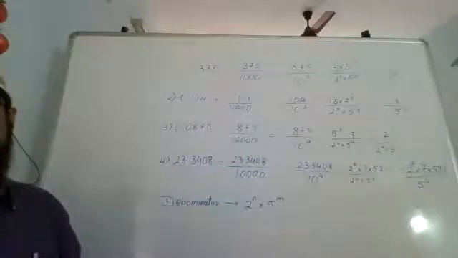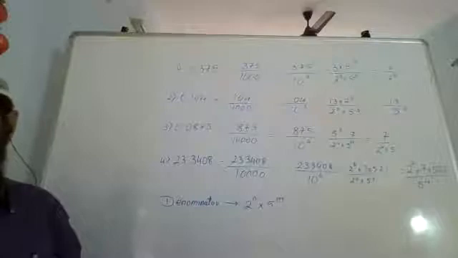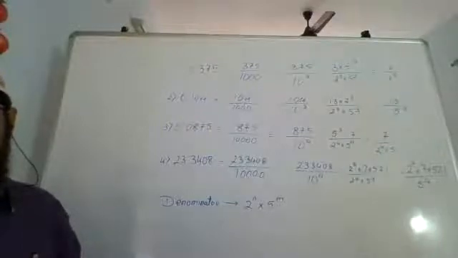So what happens when it is non-terminating? Let's look at that also. Because rational numbers, as we have said, can be either terminating or non-terminating. So we have seen for terminating. Let's see for non-terminating. What happens when it is non-terminating? Let's have a look at that also.